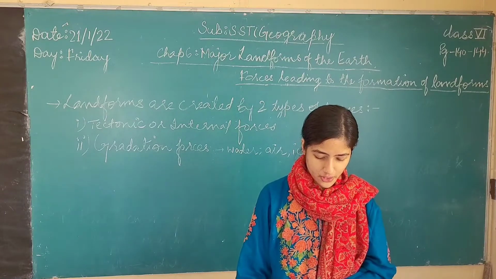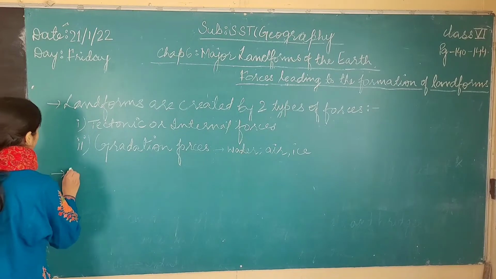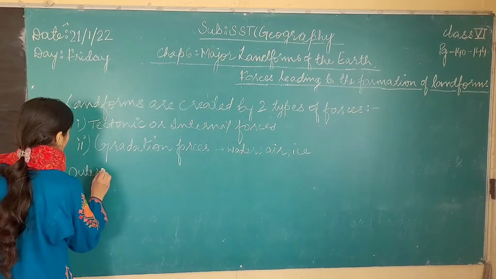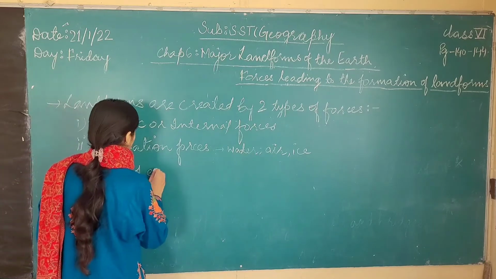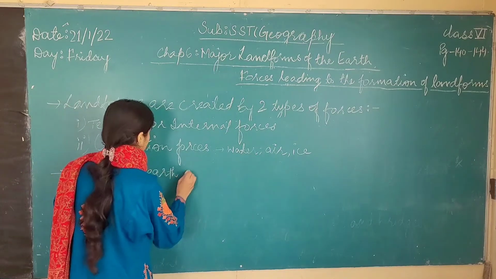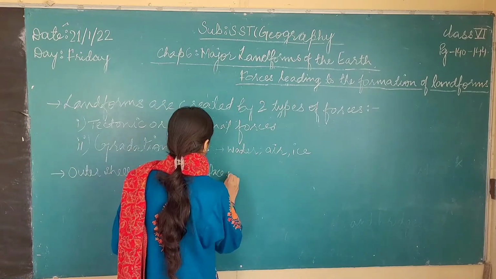Erosion and deposition. Okay, so let me write down the important points. The outer shell of Earth's surface is made up of crust.